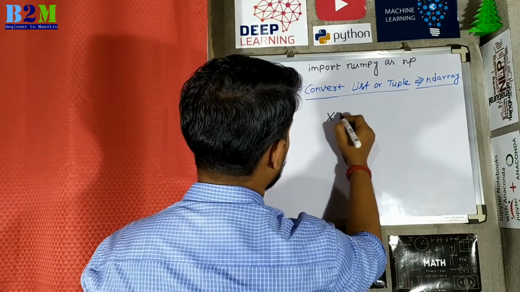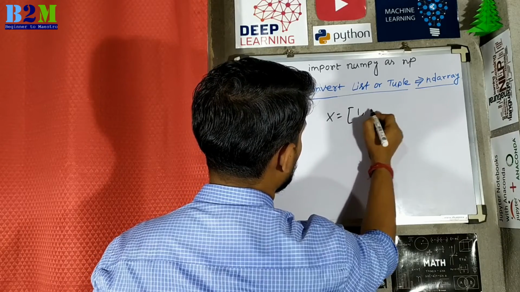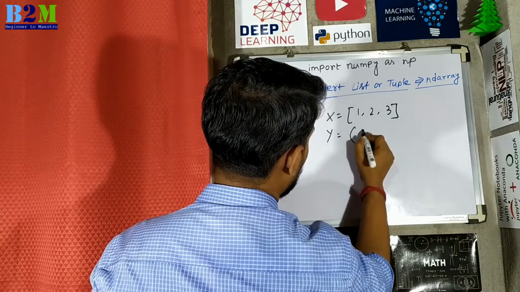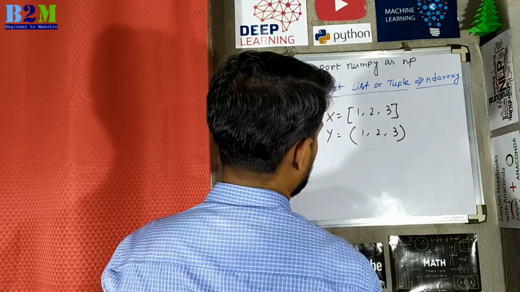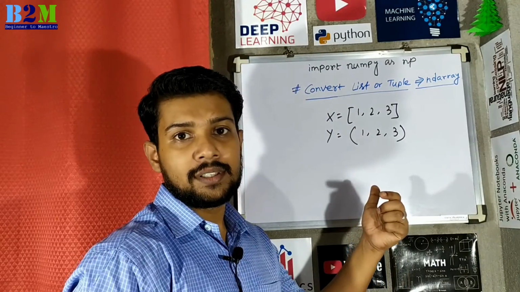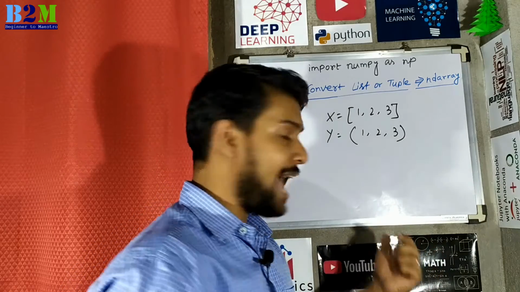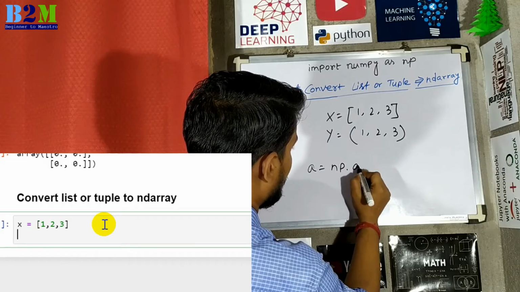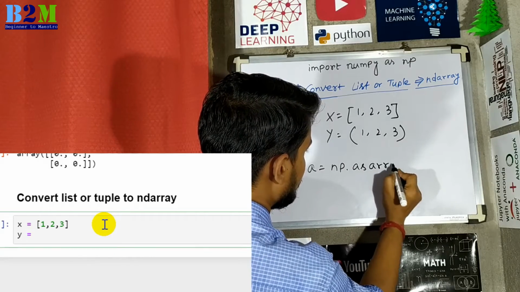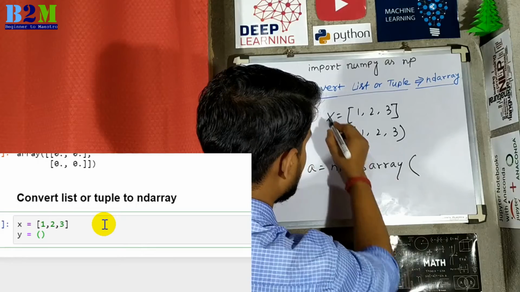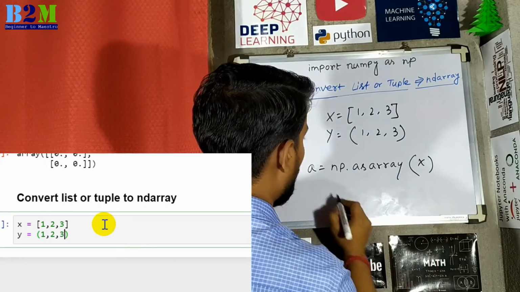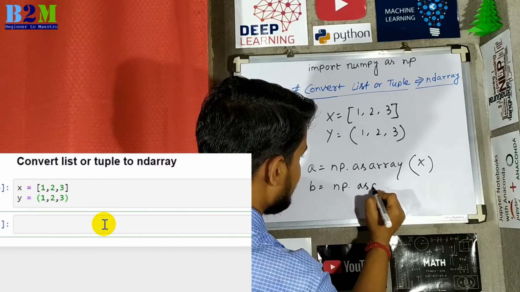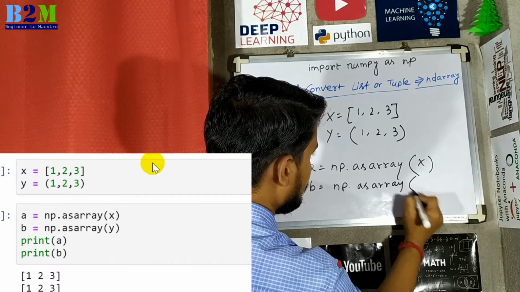How to convert a sequence type from list or tuple to ND array? Now the sequence you can consider x equal to a list 1, 2, 3, or y equals to a tuple 1, 2, 3. To convert this into an n-dimensional array, the example will become np.asarray and pass x, or similarly np.asarray and pass y.